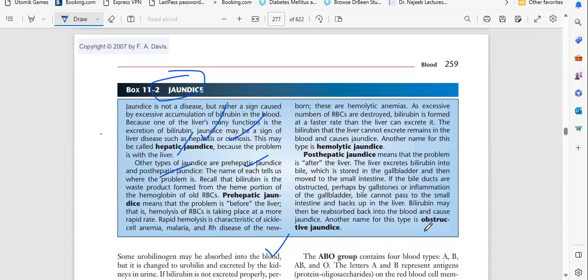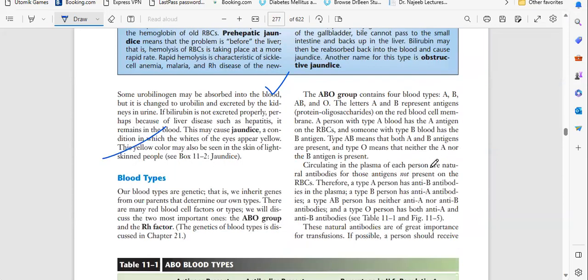In this also the liver is not at fault. In post-hepatic also the liver is okay, but other organs are causing damage, or other organs are not excreting the bilirubin. And hepatic jaundice is the real jaundice, and the other post and pre-hepatic jaundice are not related to the liver. So these are the things we have to remember.